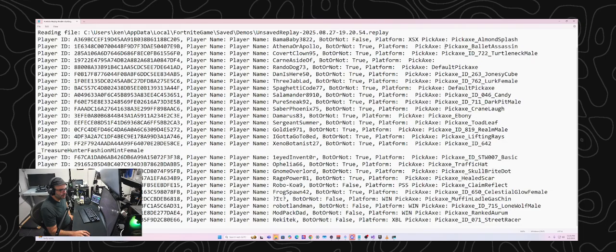And then we can see this player's got pickaxe, ballet assassin, pickaxe underscore ID underscore 722 turtleneck male. This person had the default pickaxe. This bot had an empty pickaxe value. This one is the Jonesy Cube pickaxe, lurk female.